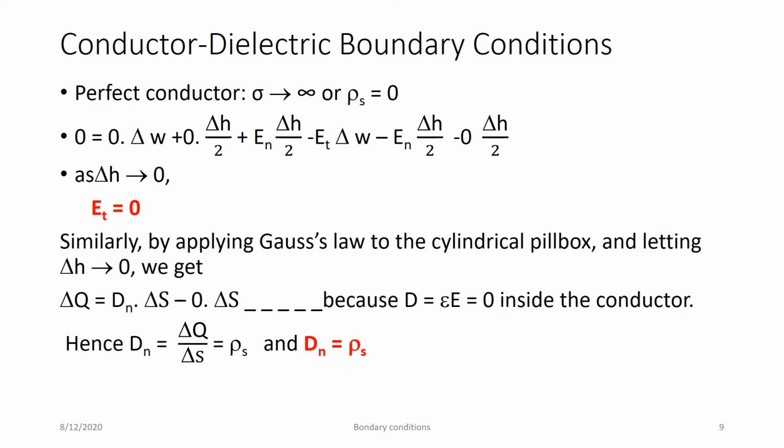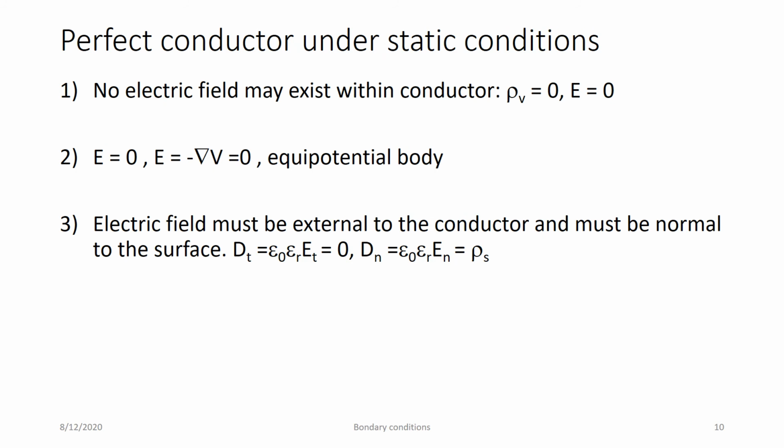We substitute using D is equal to epsilon E as written here, and we get the equation, and finally we get Dn is equal to rho S. So the equations written in red color, that is Et is equal to 0 and Dn is equal to rho S, are the conditions in case of a conductor-dielectric boundary. Now, the perfect conductor under static condition.